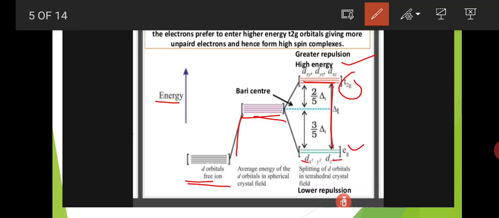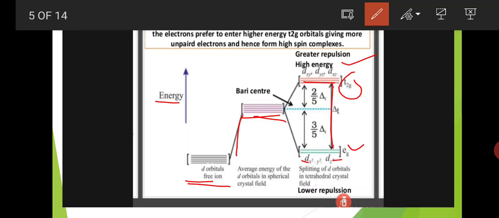In octahedral complexes, the ligands approach the central metal atom along the axes. So the d orbitals which are present on the axes undergo high electronic repulsions and enter a high energy level. So in octahedral complexes, the Eg group is the high energy group and the T2g group is the low energy group. But in tetrahedral complexes, the splitting is completely opposite.